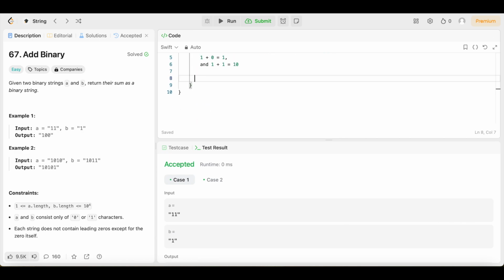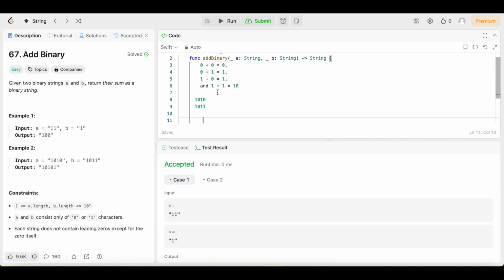So in this case, we have 1 0 1 0. Then we come down here and we will have 1 0 1 1, right? Then come down here for our solution. We're going to start right here. And so let's see. We have 0 and 1. 0 plus 1 is going to give us a 1.